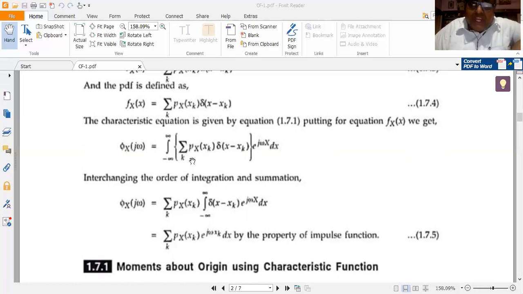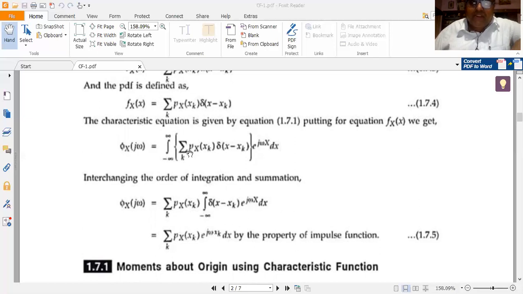When I am pulling the summation over k outside, I shall also pull some variables along with it. When I am pushing the outer integral inside, I shall also push some variables inside with it. So this is where this step comes from. So I have got summation over k Px of xk into integral from minus infinity to plus infinity of delta of x minus xk into e to the power of j omega x dx.